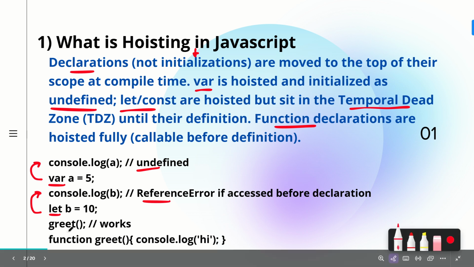Now coming to the regular function, you can see how we make a regular function. We make use of the function keyword, then the function name, and then the function definition or body. If you try to access a function before its definition, it is completely callable. There is no error, so it works as expected. If you have a function greet with a console.log and you call it before its declaration and definition, you get the proper answer, as your logged value will be hi. So this works properly. This is about the first question.